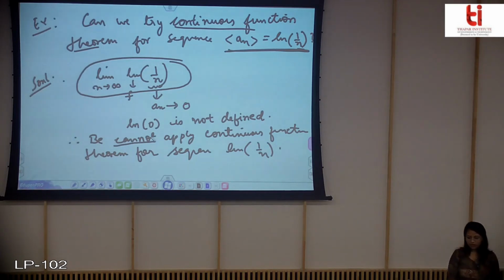So you must be very careful when you apply this, that the function should be defined at the point